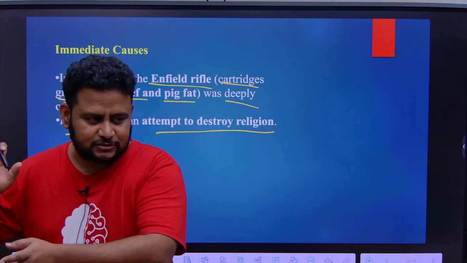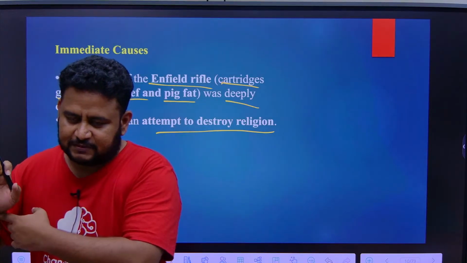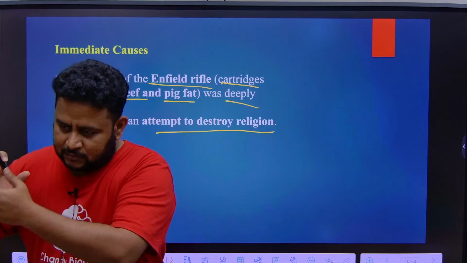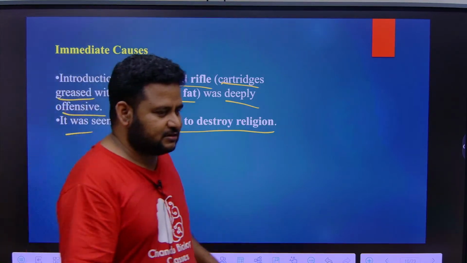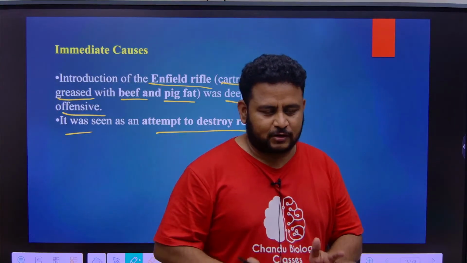The revolt was done by the soldiers. For namesake, he was made the leader of the revolt, and the revolt was done by the soldiers. In place of him, there was another person who took part in the revolt. He sent one person, whose name was Bakht Khan. We will see that when we go to various places, that is, when we talk about Delhi, how it spread, all these things we will understand.